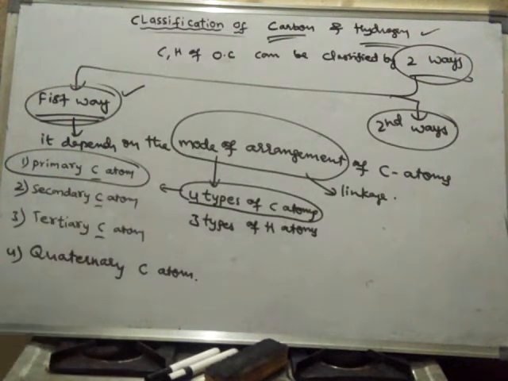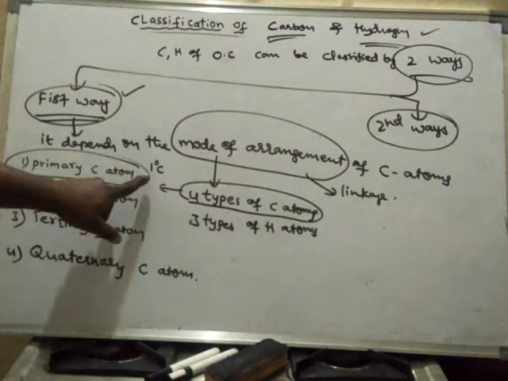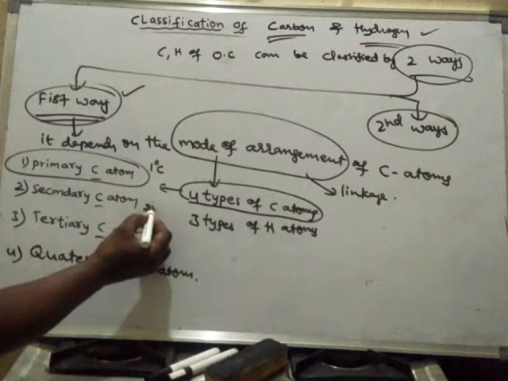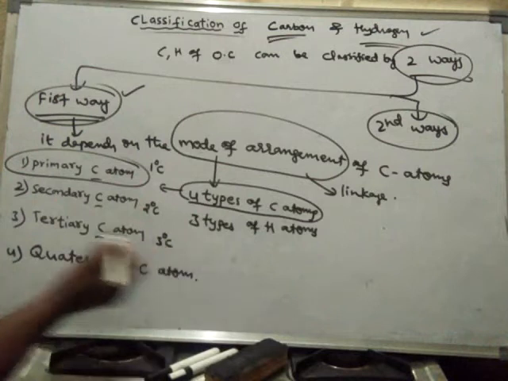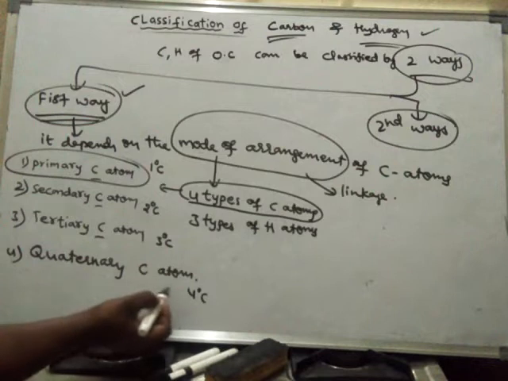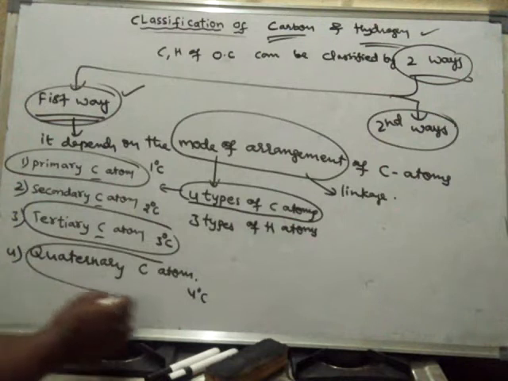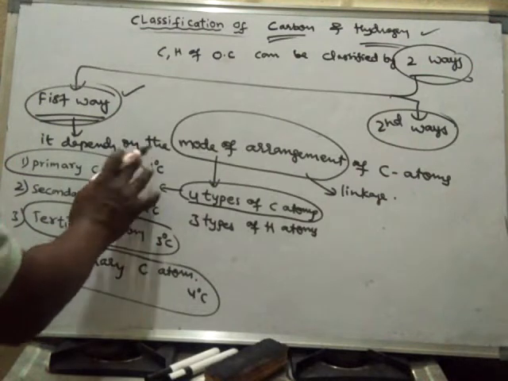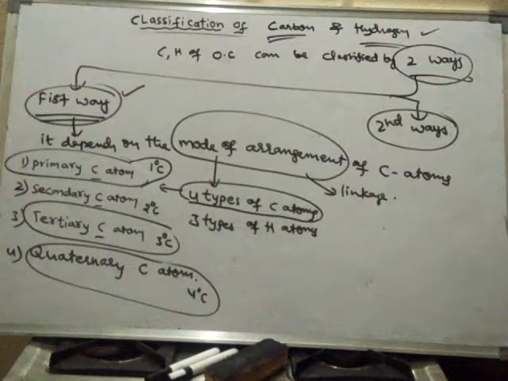Generally, the primary carbon atom is denoted with 1 degree C. The secondary carbon atom is denoted with 2 degree C. The tertiary carbon atom is denoted with 3 degree C, and the quaternary carbon atom is denoted with 4 degree C. So first, let us learn what a primary carbon atom is.